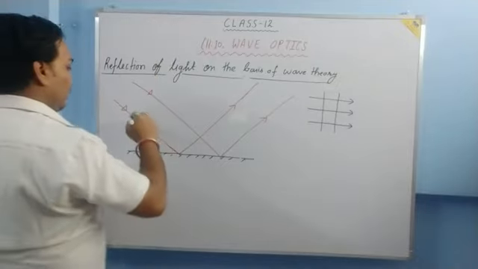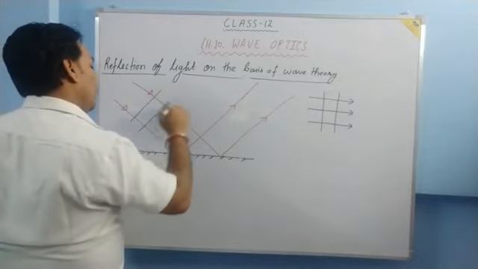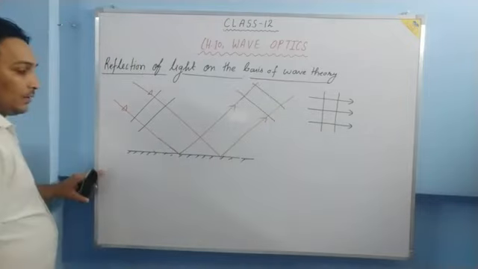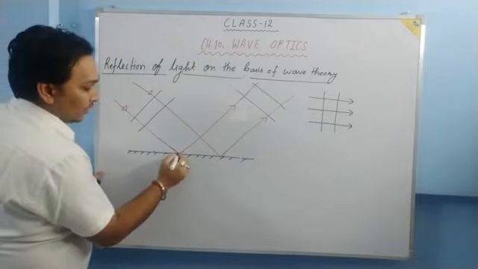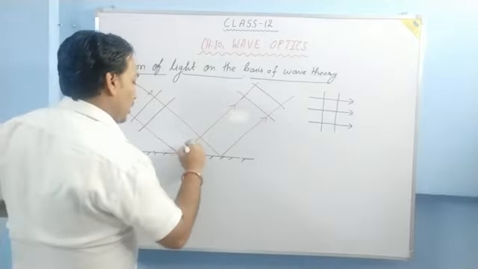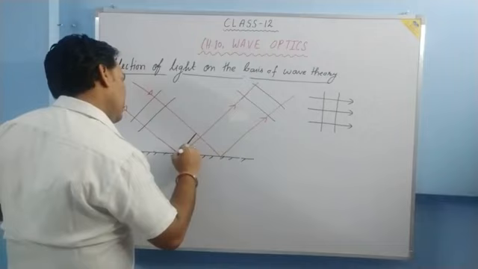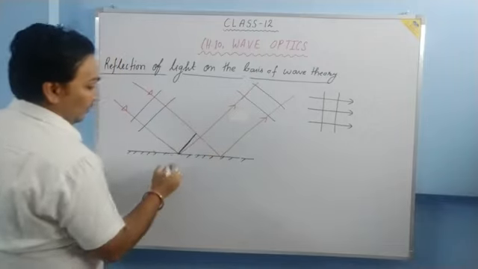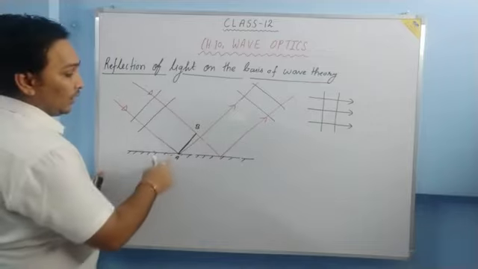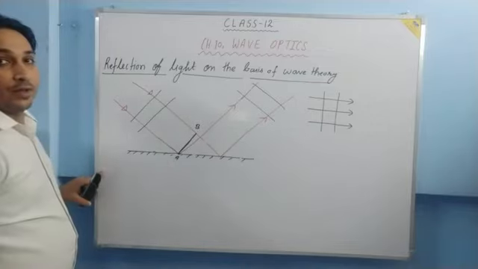The incident wavefront will be like this, and the reflected wavefront will be like this. At the point of incidence, the wavefront will be like this. Let this point be A, let this point be B. So we'll say that AB is our incident wavefront.